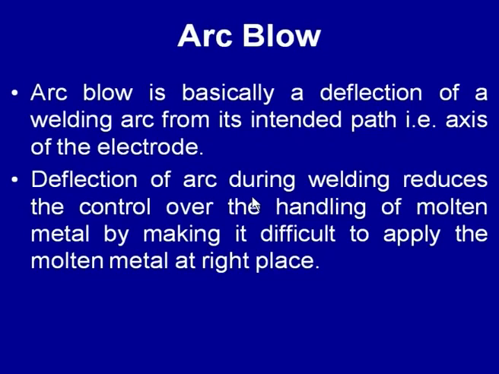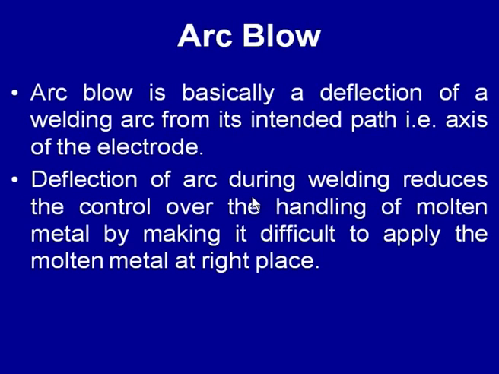So, starting with the arc blow, it is an undesired phenomenon which is normally encountered during welding. Especially this phenomenon is observed when we are using DC, direct current welding. In arc blow, basically the deflection of the arc takes place from its intended path, which leads to the undesirable placement of the molten metal, especially during consumable arc welding processes.